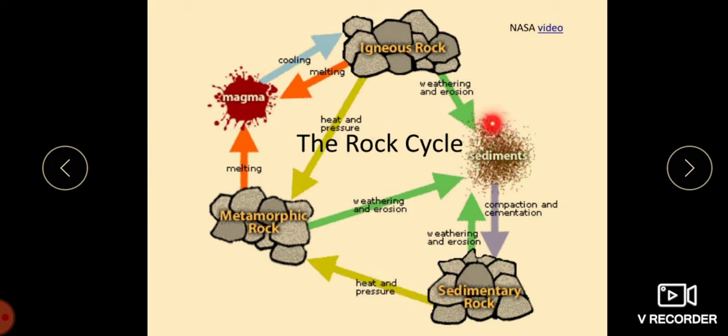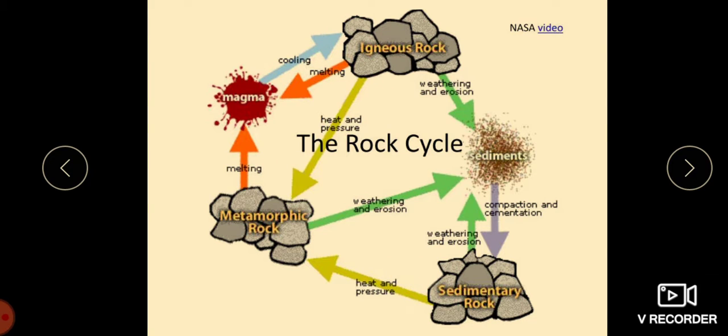Igneous rock is formed by the weathering and erosion of sediments. Then we have erosion and deposition. Then we have the sedimentary rocks, where, due to heat and pressure, they form the metamorphic rocks. Then after melting it becomes magma, and again cooling it becomes igneous rock. So this is the rock cycle which happens.